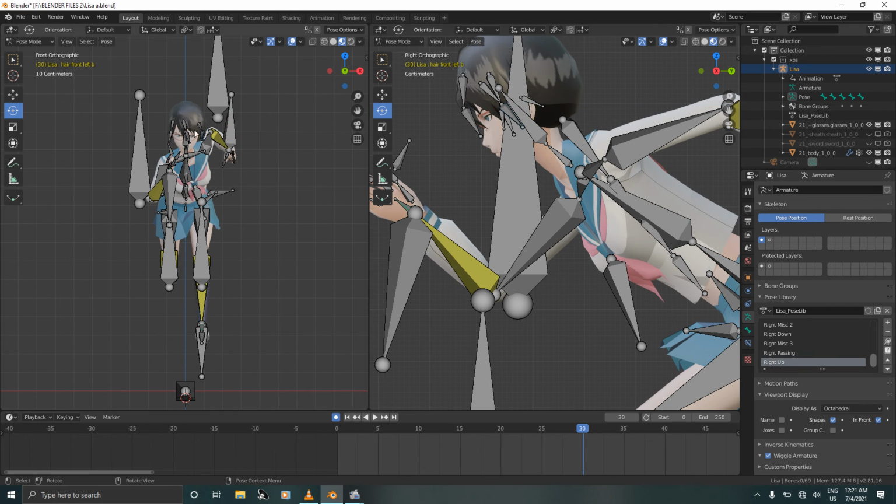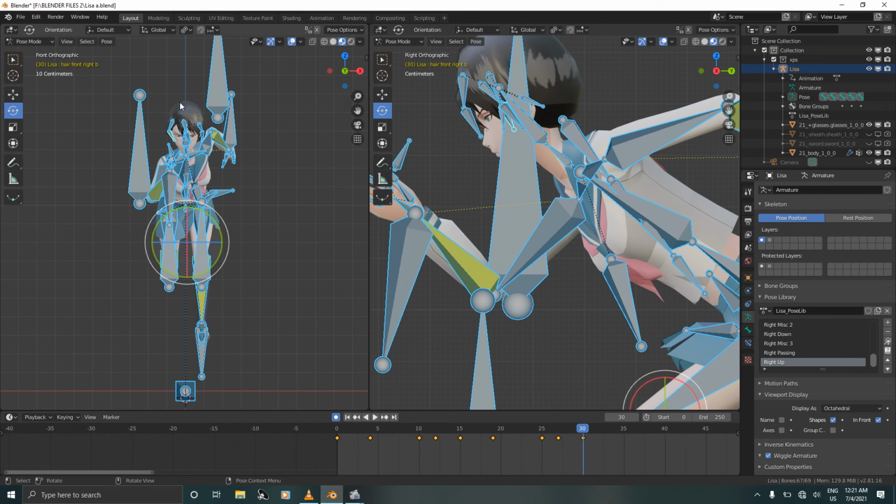just like this. Deselect, select this other bone, rotate like this. Deselect and select the other bone and rotate it inward just like this. Select all and press I to confirm. Select this frame and duplicate it all the way to frame 0, since this pose and this pose are just one and the same thing.